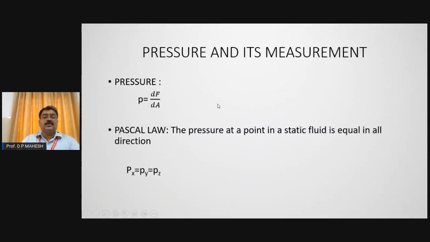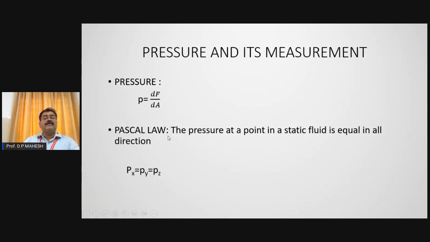Now coming to the other topic, an important topic in the field of fluid mechanics, which is pressure. What is basically pressure, what are the types of pressure, and how can it be measured? This is most important as far as measuring the pressure of a liquid which is flowing in a pipe. Basically pressure is nothing but force by area, dF by dA. dF means an elemental force assumed to act normal to an elemental area. That ratio is called pressure or intensity of pressure.